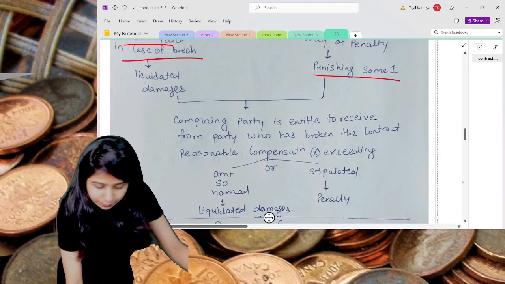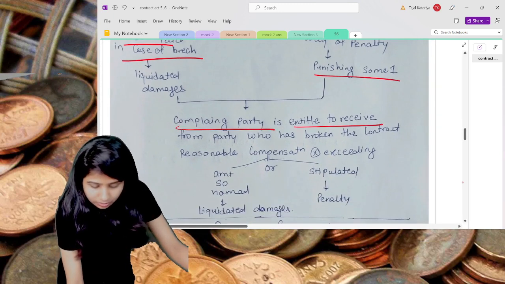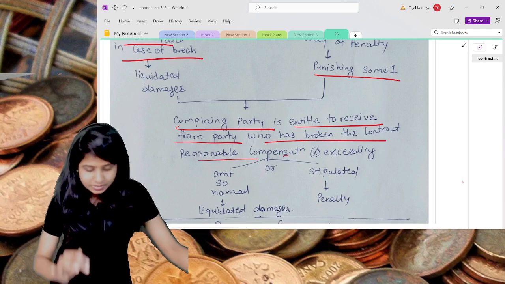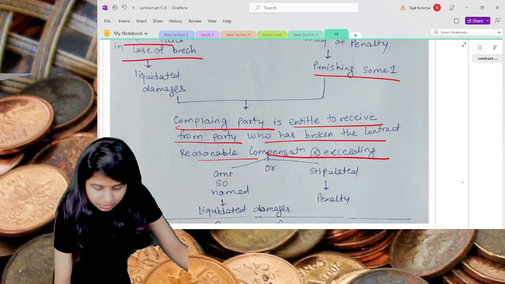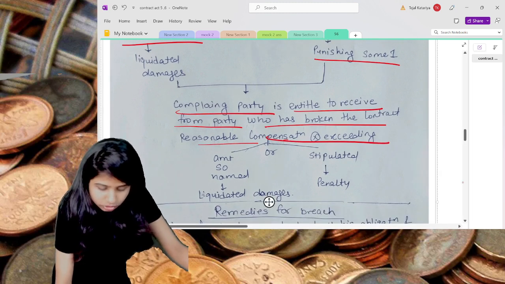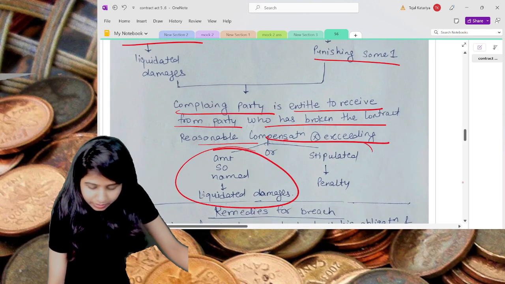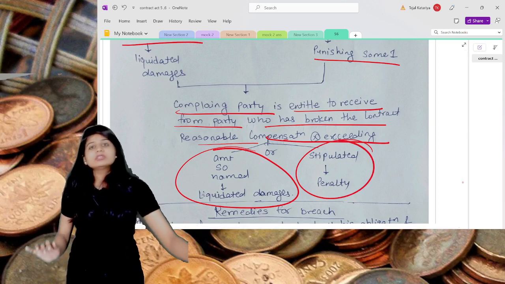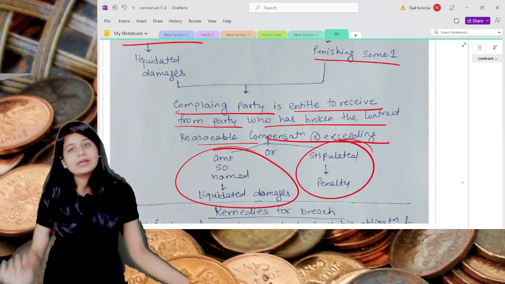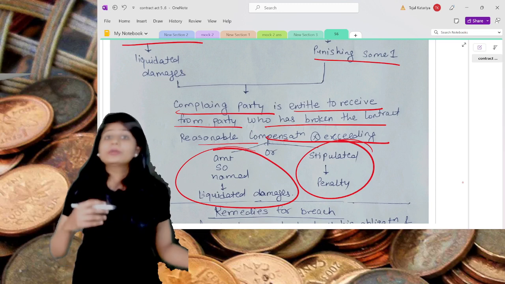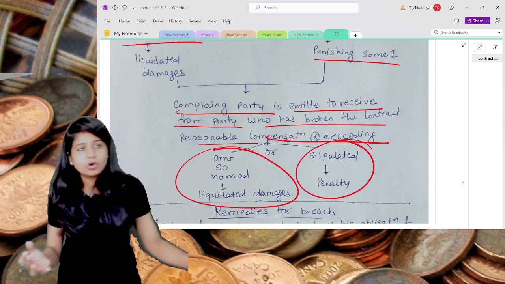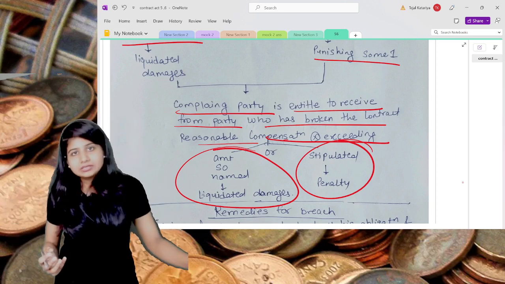Now here the complaining party, that means the aggrieved party, can get the compensation, but reasonable compensation which shall not exceed the amount of the liquidated damages or penalty. Whatever is lower, you will get that. Reasonable damages you will get. You will not get an exorbitantly high amount where your contract value is hardly something.